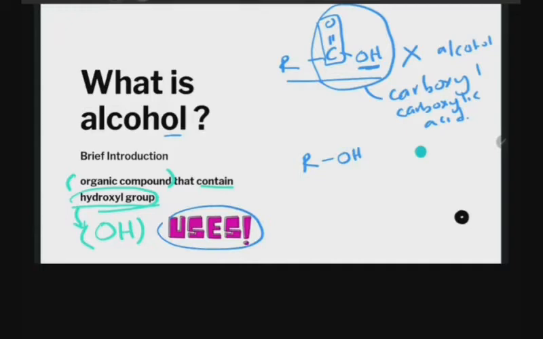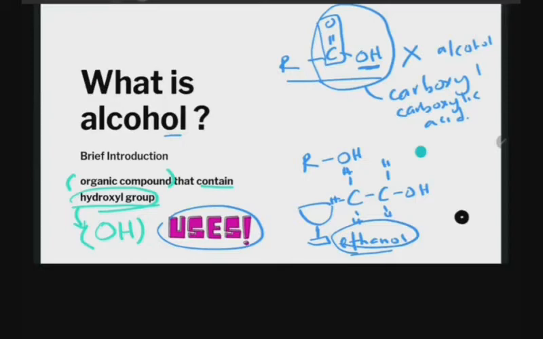Now, the uses of alcohol. When you hear someone talk about alcohol, the first thing that comes to most people's minds is wine or alcoholic drinks. The alcohol in drinks is ethanol, with 2 carbons and then OH. But ethanol is not only for alcoholic drinks.